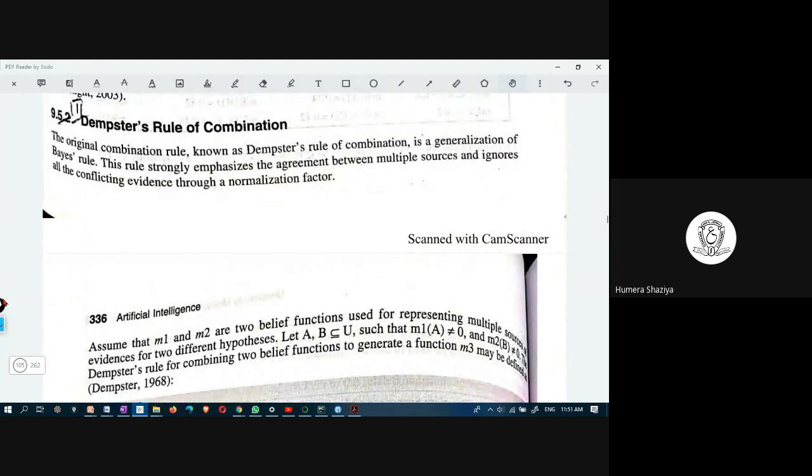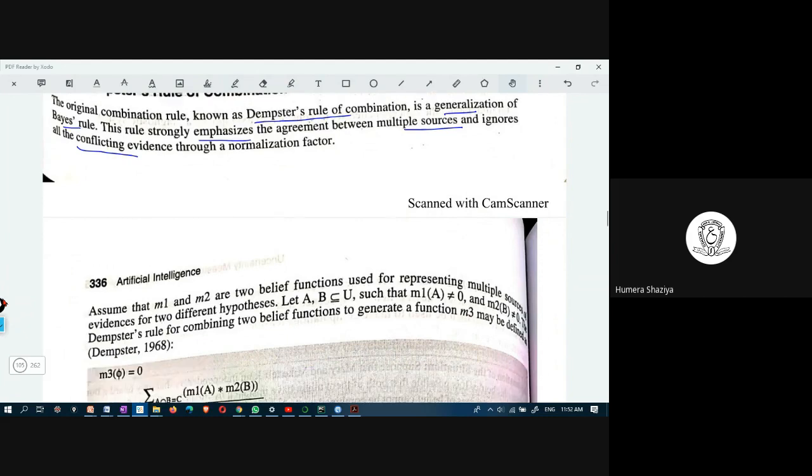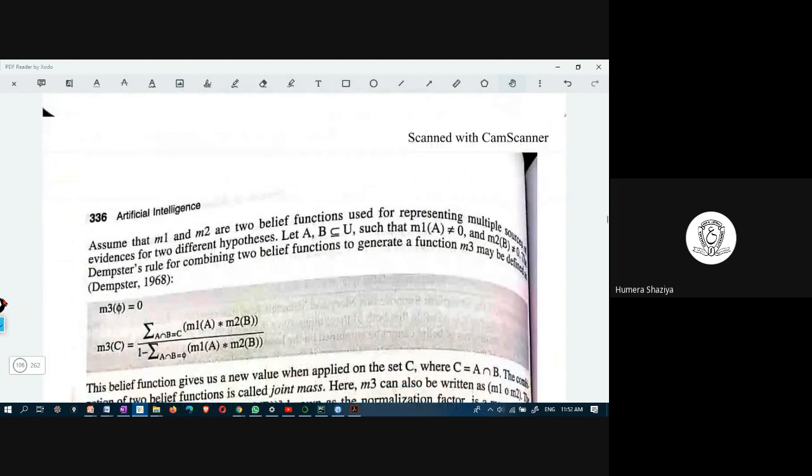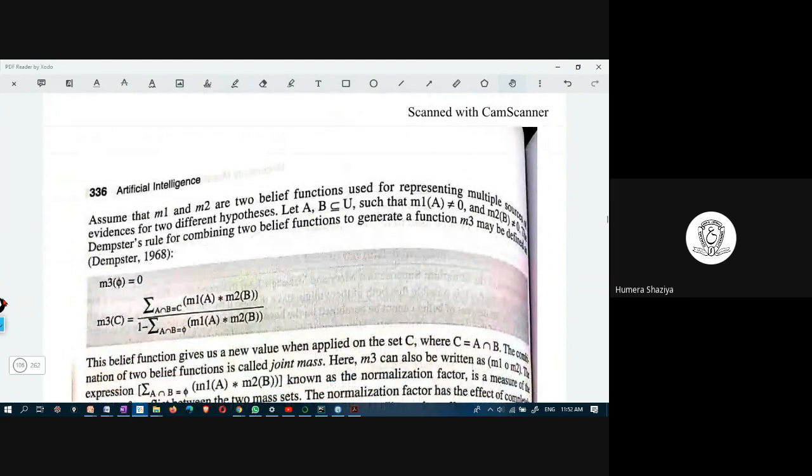Here, the original combination rule, known as Dempster's rule of combination, is a generalization of Bayes' rule. And this rule strongly emphasizes the agreement between multiple sources and ignores all the conflicting evidence. Whether both agree or not, that it checks, and it ignores conflicts. Assume there are two belief functions, M1 and M2, and they represent multiple sources of evidence for two different hypotheses.